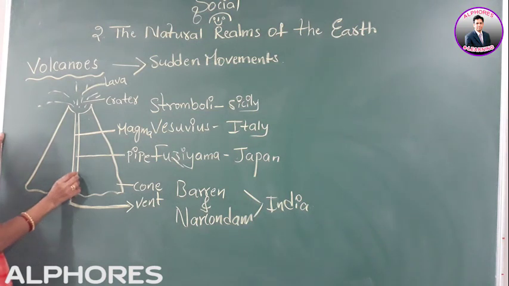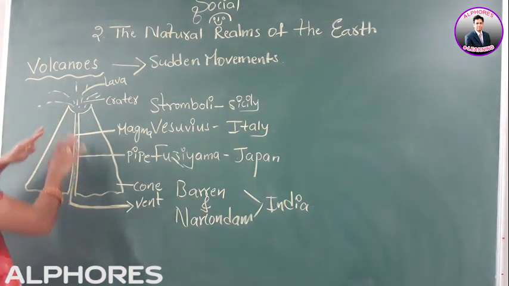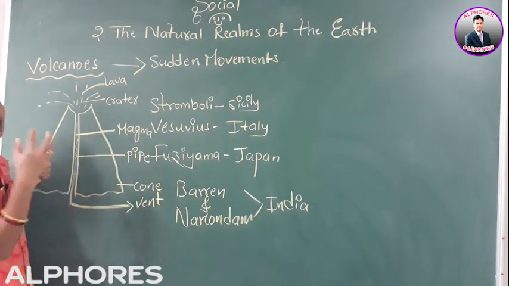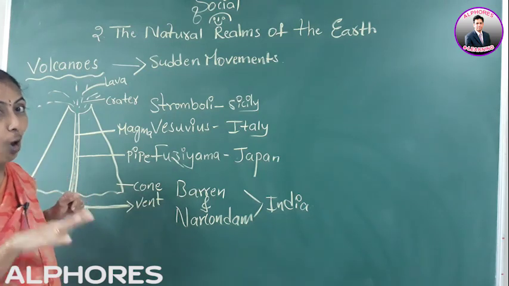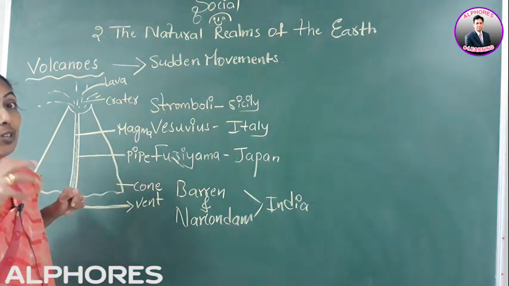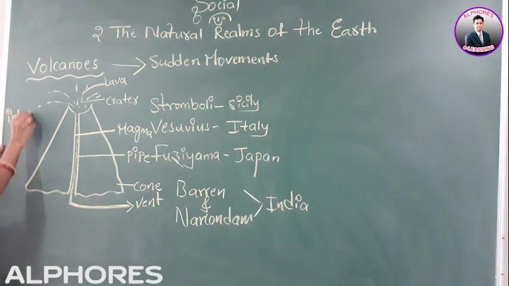When it is flowing through this pipe, some of this magma will settle here itself in the earth's interior. Slowly it cools and solidifies and forms into rocks. They are called intrusive landforms.